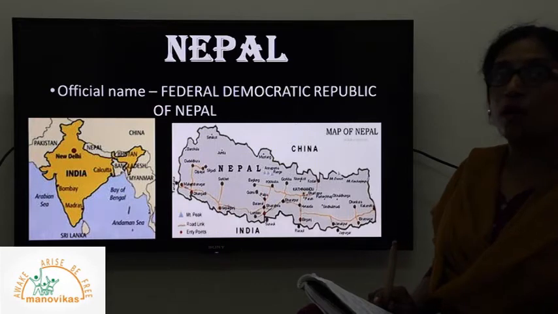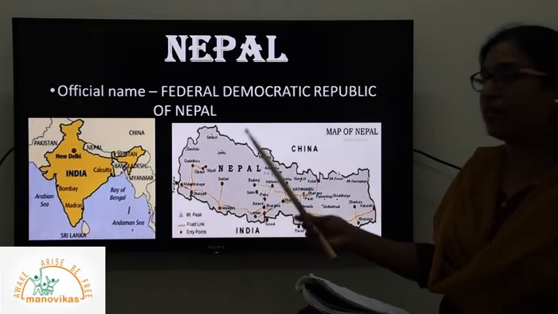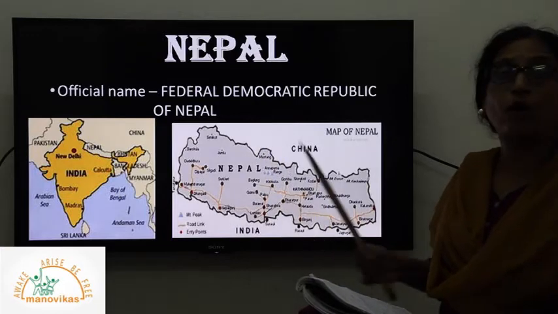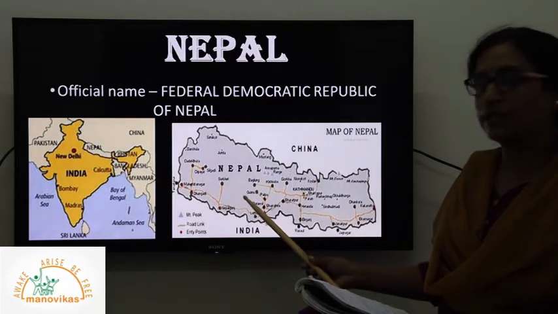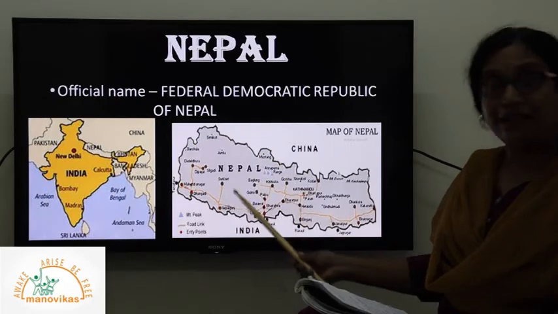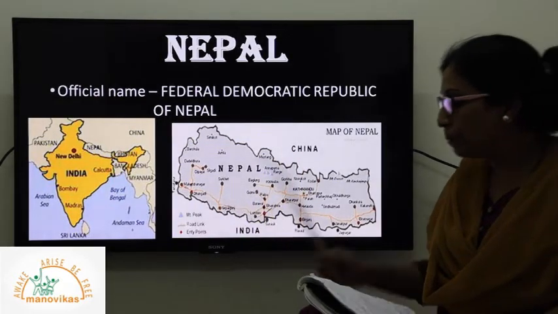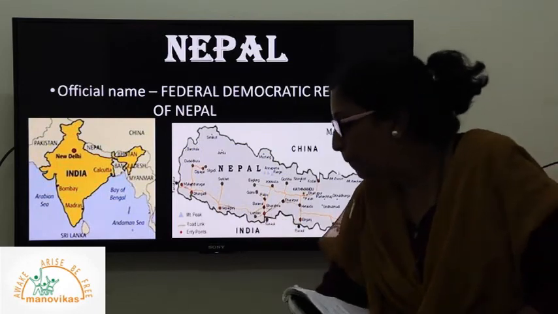So it is not for India, it is not for Nepal. There are no major water bodies, so it is called a landlocked country. As you can see on the screen, the map of Nepal and its neighboring countries. Again, we have China and India sharing border with it. Okay, this is the map of Nepal.